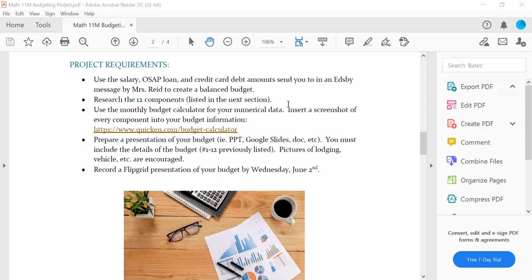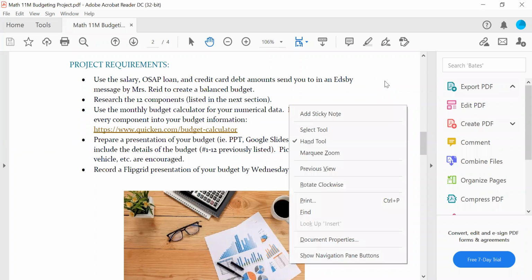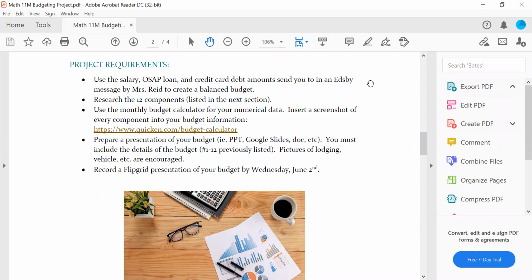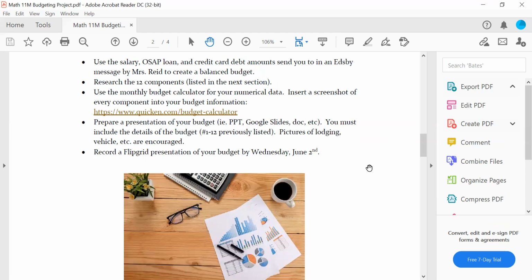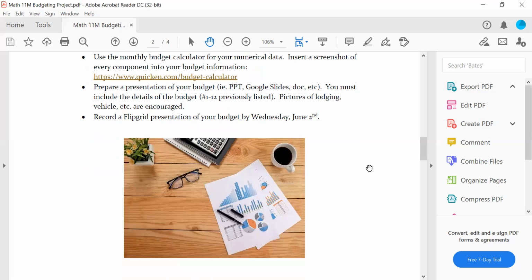You're going to research the 12 components listed in the next section. You're going to use a monthly budget calculator to come up with a balanced budget, and you're going to put together a presentation of all the components of your budget. I don't care if you use a PowerPoint or Google Slides or whatever, a document even, but you are going to put together a Flipgrid recording of your presentation. I have put the Flipgrid link on EDSB, and I'll remind you guys how to use that later on.